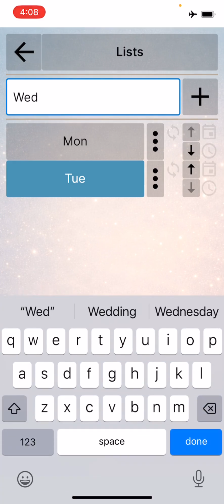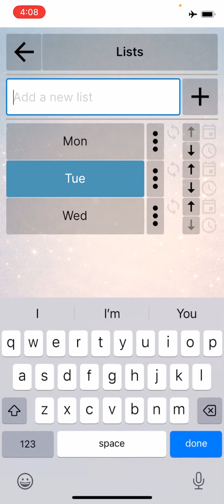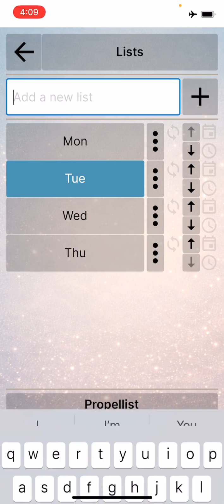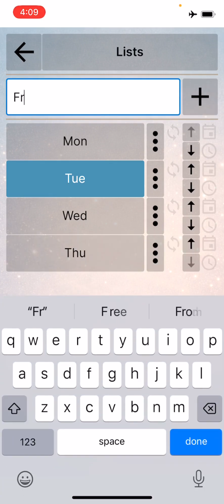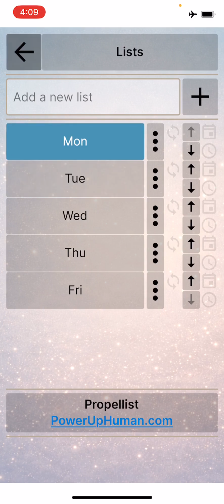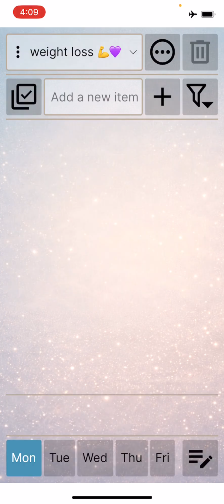Wednesday, click the plus sign. Wednesday is created. I'll do the same thing for Thursday. And then one more for Friday, just for the weekdays. This is just an example, so you could add others on your own. And I'm going to go to Monday, and let's see what our goals are for Monday.